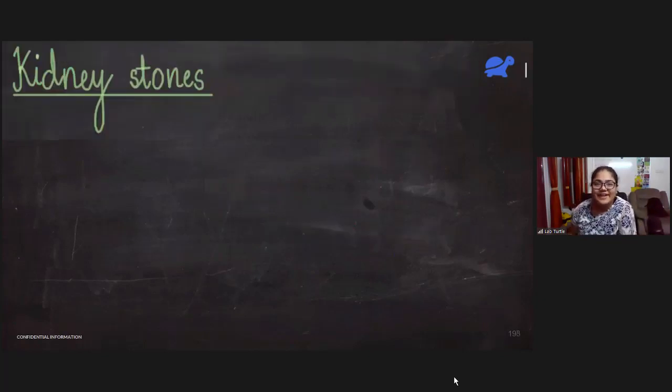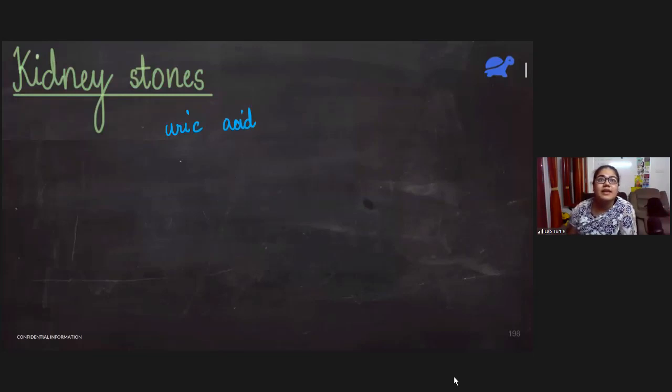Have you heard of kidney stones? Many people get these stones in their kidney, right? They have to get operated, or sometimes it just comes out through the ureter. They don't need to get operated for it. Do you know how it's formed? So it is actually formed by some insoluble substances present in our kidney. Sometimes, see, this uric acid is actually insoluble in blood. It is not very soluble in blood.